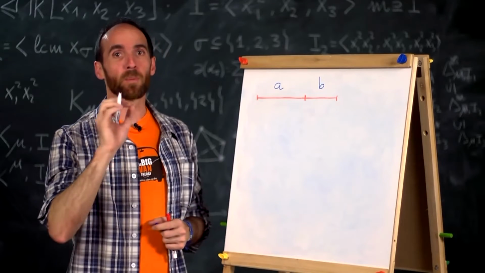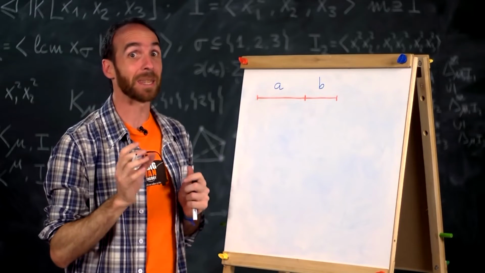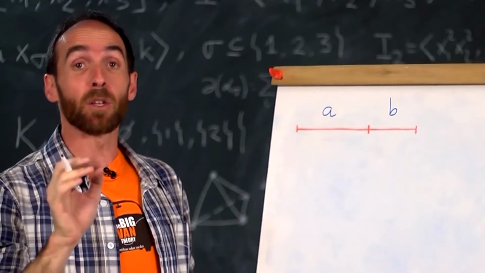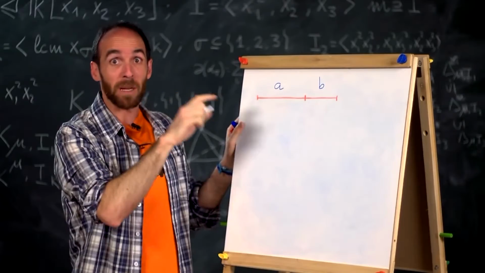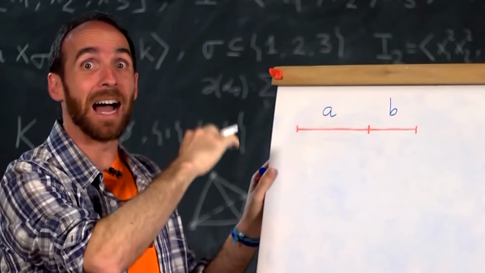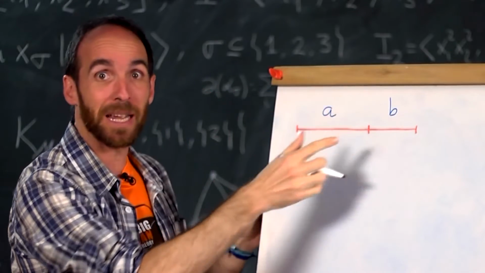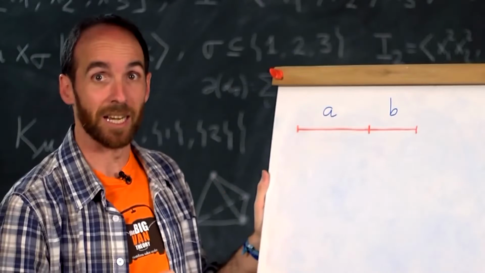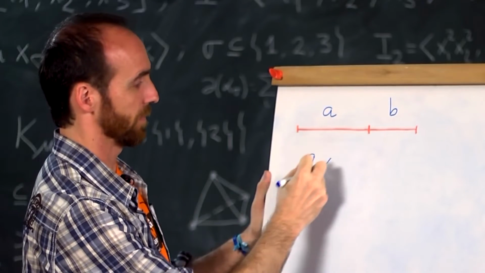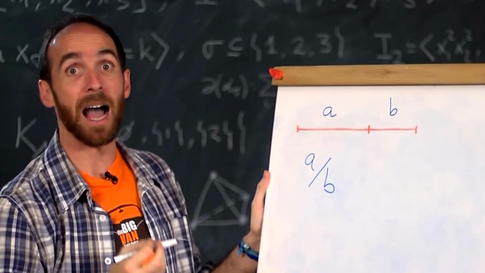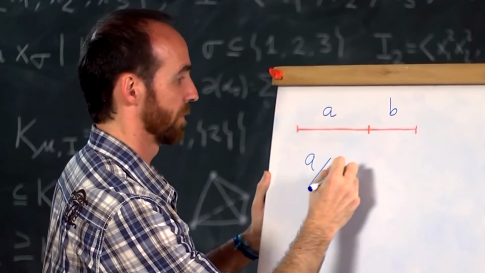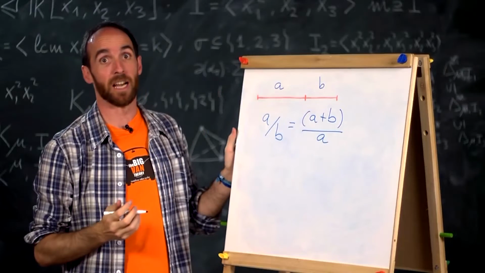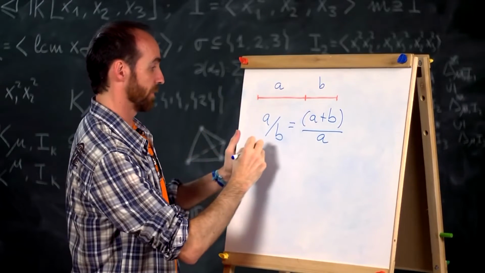The ratio or proportion of 2 parts of a segment is said to be golden. It is an old word that means cool. If the ratio of the large part, that is, A, to the small one, that is, B, is equal to the ratio between the total, that is, A plus B, and the large part, A. Okay, but can that be calculated? Yes, we have that A over B is equal to A plus B over A. That is, A over B is equal to 1 plus B over A.